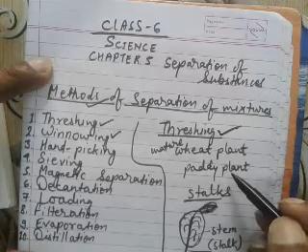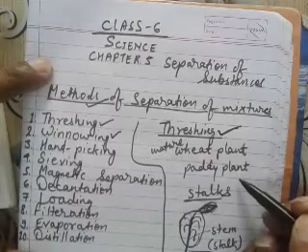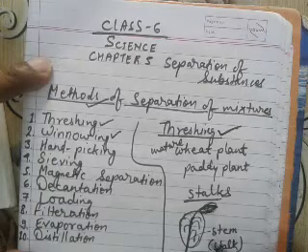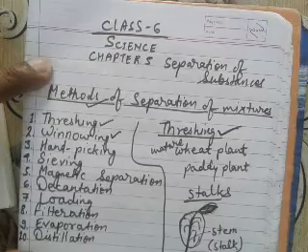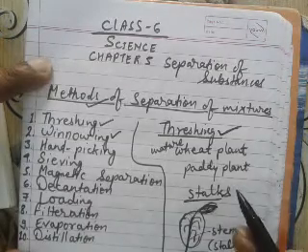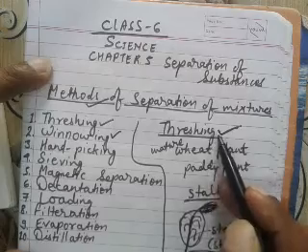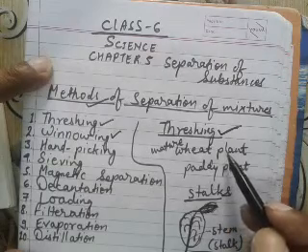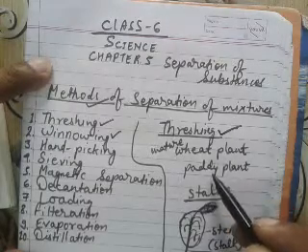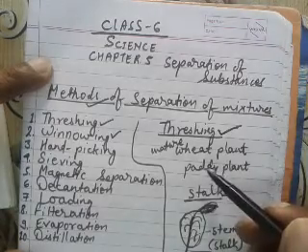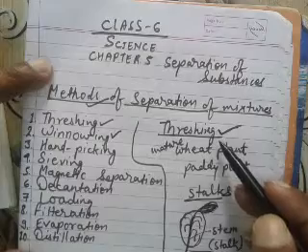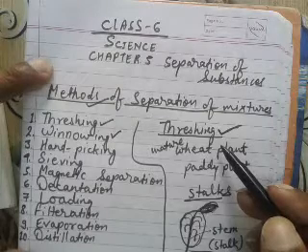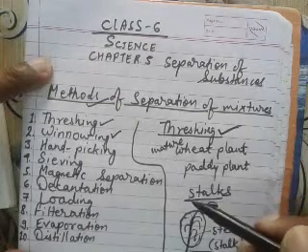When we beat the wheat plant and paddy plant, the stalks or chaff present in the plant are easily removed, and this process of removal of the waste material from the wheat plant or paddy plant to get its grain is called threshing.